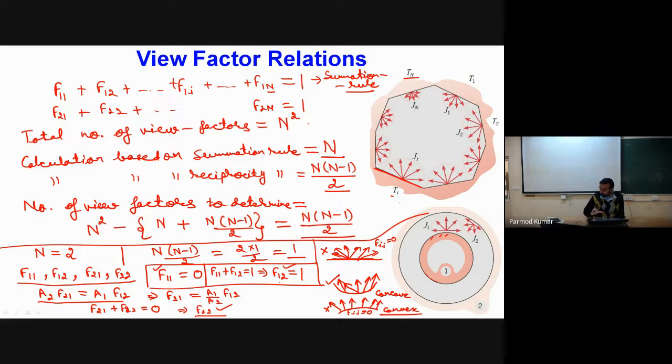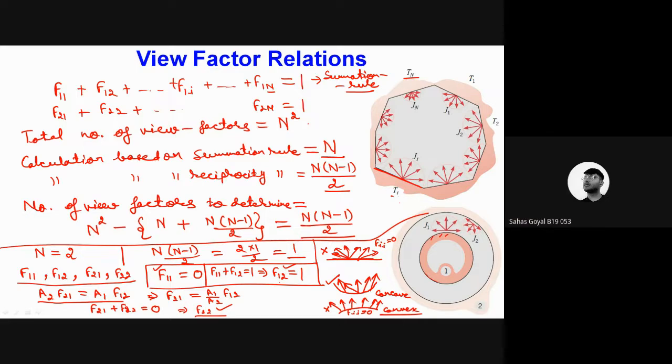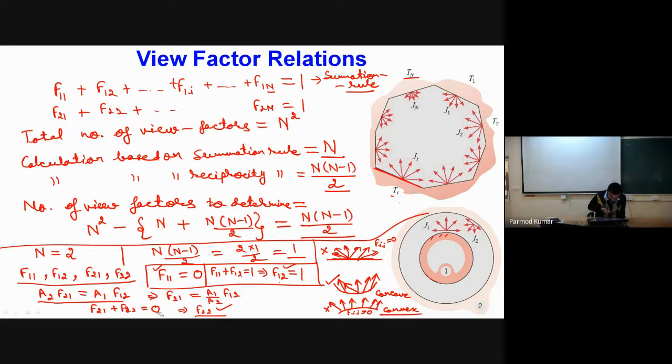Now F21 plus F22 should be equal to 1, right? Sorry, I've written F21 plus F22 equal to 0. Oh sorry, yes, it has to be 1. I have written 1. Yes, it will be equal to 1.